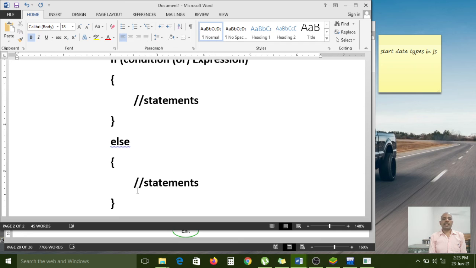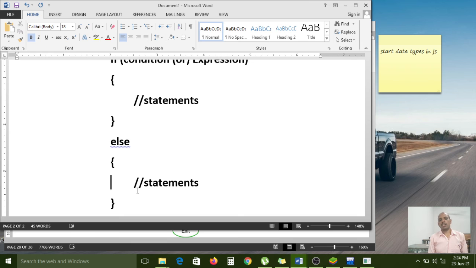It is changing the direction from one place to another based on the condition. If it is a true condition, the if block will execute. If it is a false condition, the else block will execute. So that means it is giving the direction to execute the flow of the program. It is deciding the execution flow by using control statements.